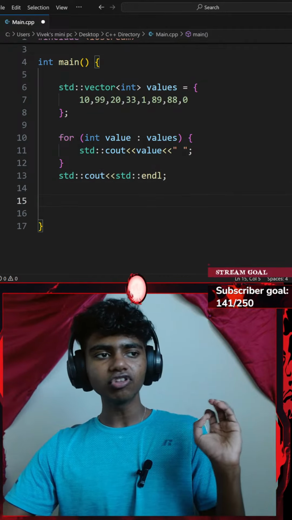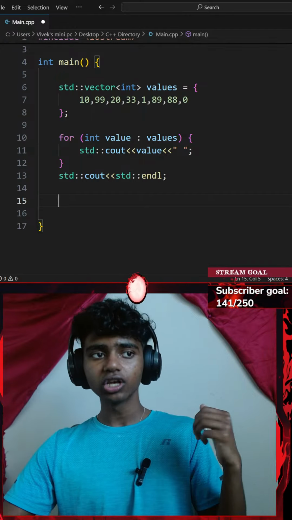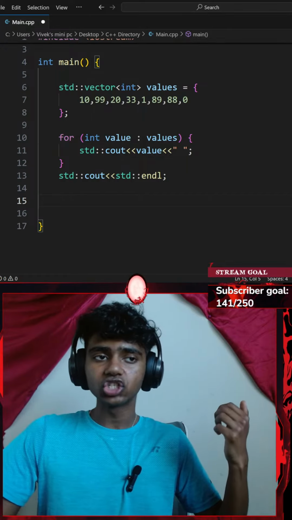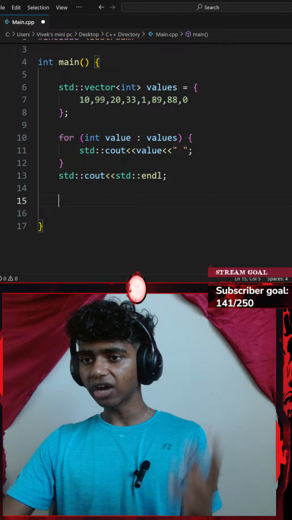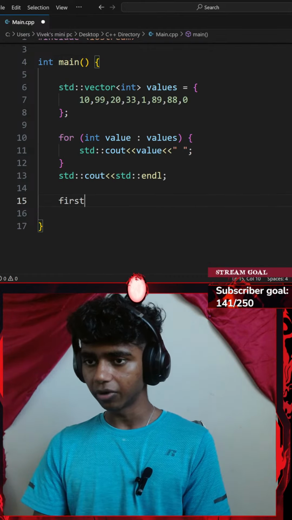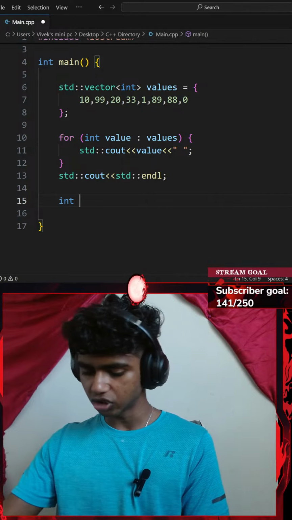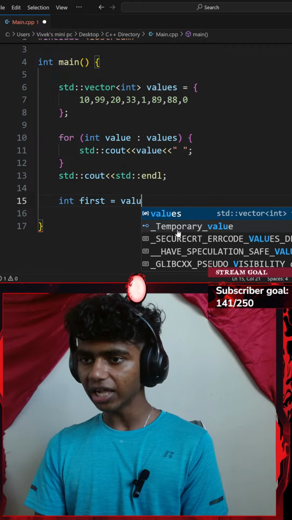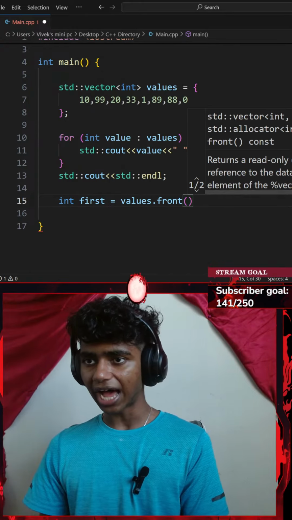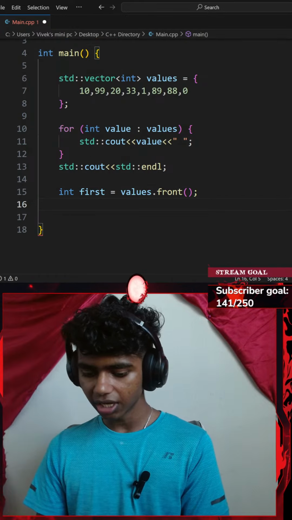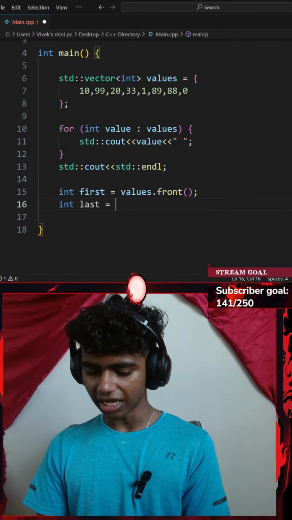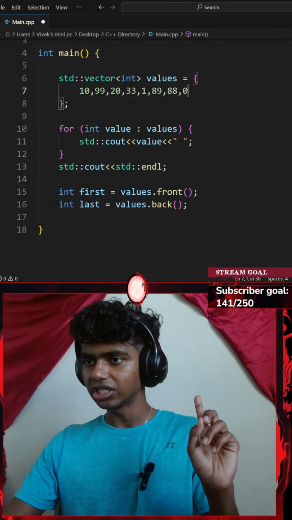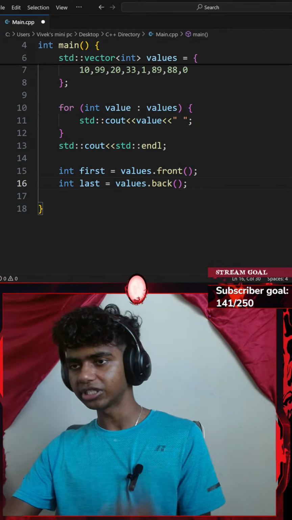Okay, the instruction number 3 says compute a variable called first, which is equal to our values.front function, and a variable called last, which equals our vector.back function. So let's go ahead and add a first variable. I will be typecasting my variable first to be an integer. So integer first is going to be equal to my vector of values dot the front function. This gives me access to the number 10 inside of my vector. And then I'll go with integer last, I'll set that equal to my values dot the back function. This gives me access to the 0, the last number inside of my vector.